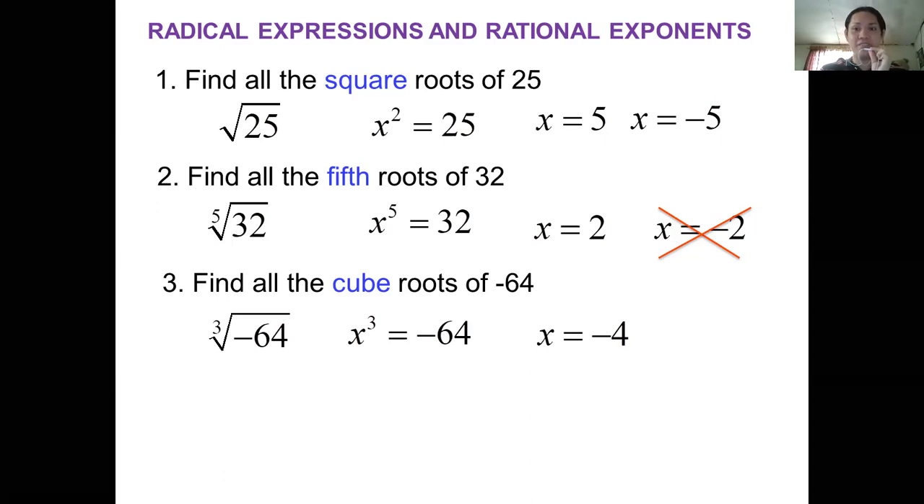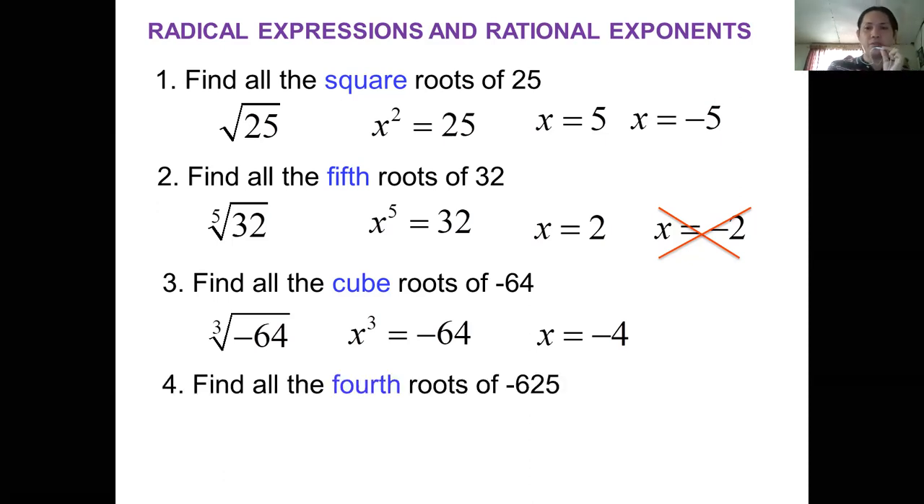Not quantity, negative 4 cubed. So that's why x is equal to negative 4. What about this one, number 4? Find all the fourth roots of negative 625.